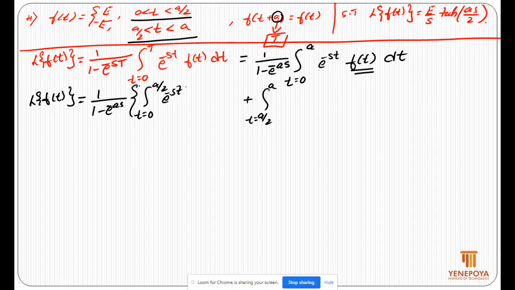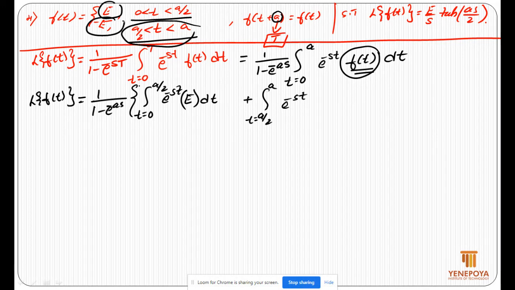E power minus st, here also e power minus st. F of t value in the limit 0 to a by 2 is e with respect to t, and f of t value in the limit a by 2 to a is minus e. Let's substitute minus e for f of t into dt.